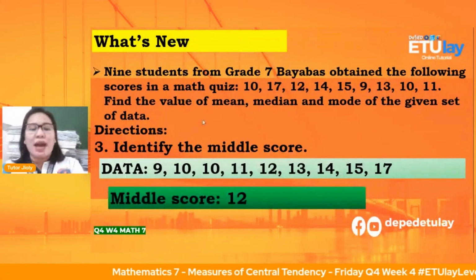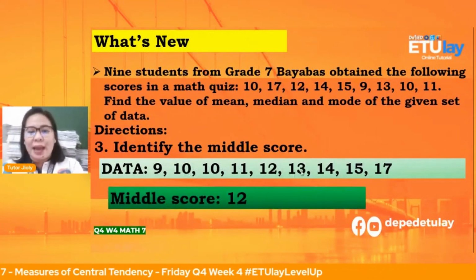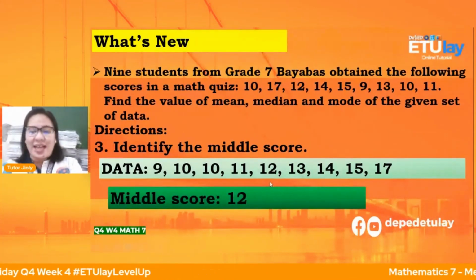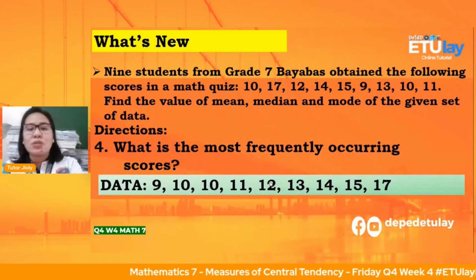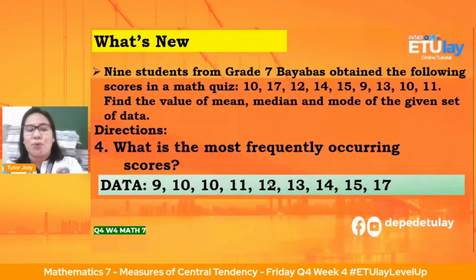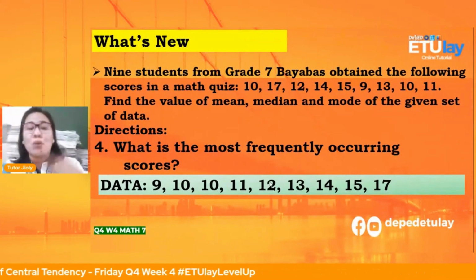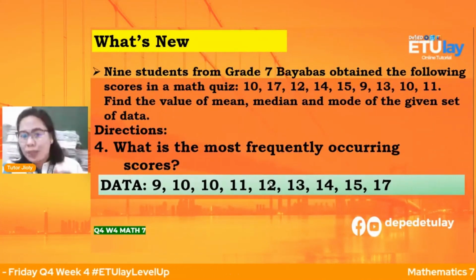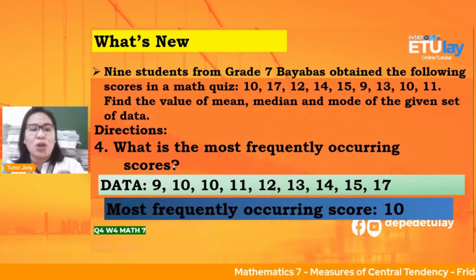Okay, so we have 12 kasi siya yung sobra. 'Di ba? 4 yung sa kanan, 4 din yung sa kaliwa. Siya yung sobra natin, kaya siya yung nasa gitna. Okay, so we have the fourth directions is what is the most frequently occurring score. Ibig sabihin nun yung lumalabas lagi ng paulit-ulit. Okay, most. So we have 10, kasi si 10 lang yung naulit dito.